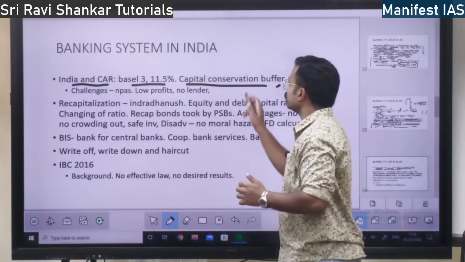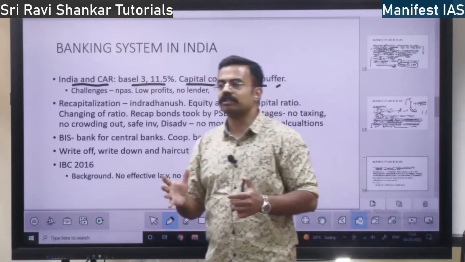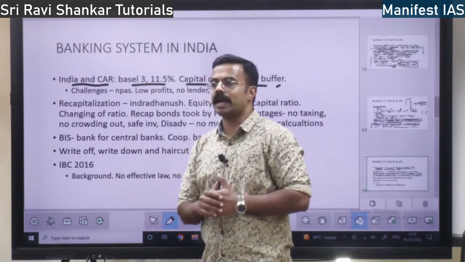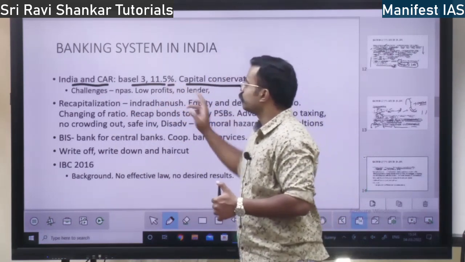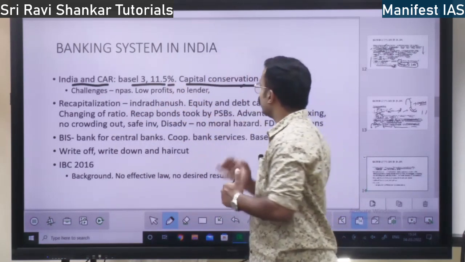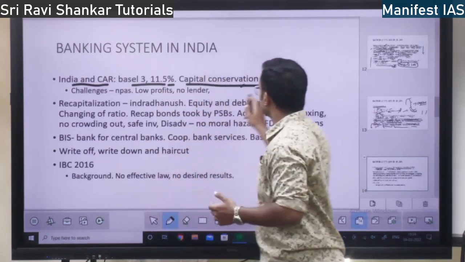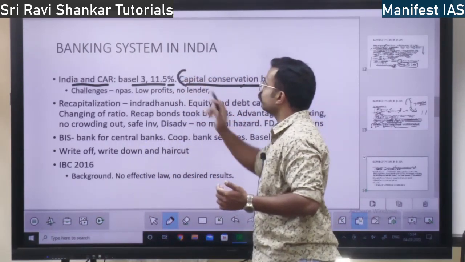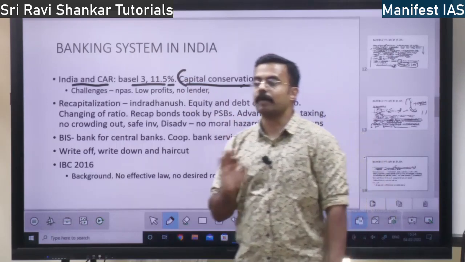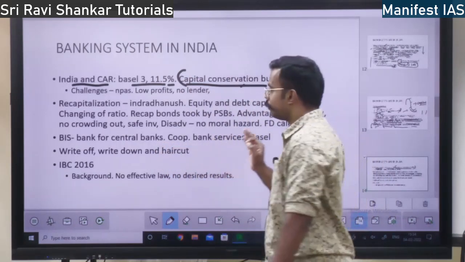I told you what a buffer is. In order to conserve the capital of the bank, this much money we have to keep aside. So this concept you should know. The CAR includes the capital conservation buffer, 11.5%.